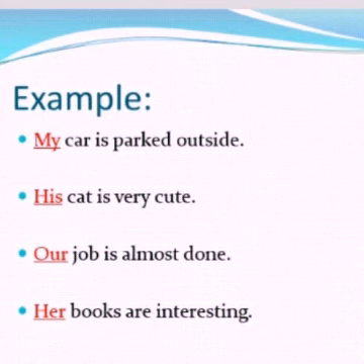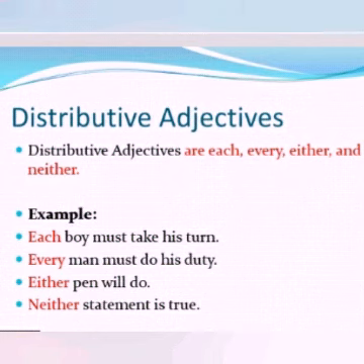Next is distributive adjectives. Okay, these are examples of each, every, either and neither. Okay, for example, each boy must take his turn. Here each is the distributive adjective which is placed before the noun boy. Secondly, every man must do this duty. Every is a distributive adjective which is placed before the noun man.